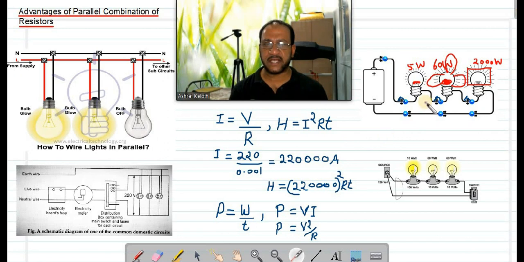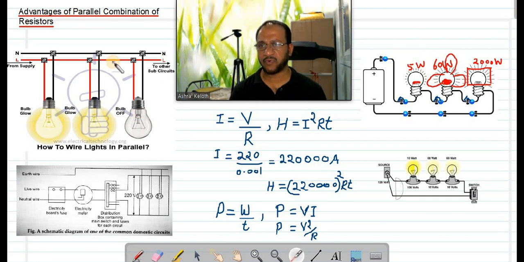Now, can we get the same potential difference for all devices in series combination? No. In series combination we already wrote V1, V2, V3, and then we added V1 plus V2 plus V3, that is equal to the total voltage of the cell, isn't it? When we add V1 plus V2 plus V3, that is equal to the total potential difference provided by the cell. But in parallel, what was the case? V will be the same for all, but current will be different, correct?